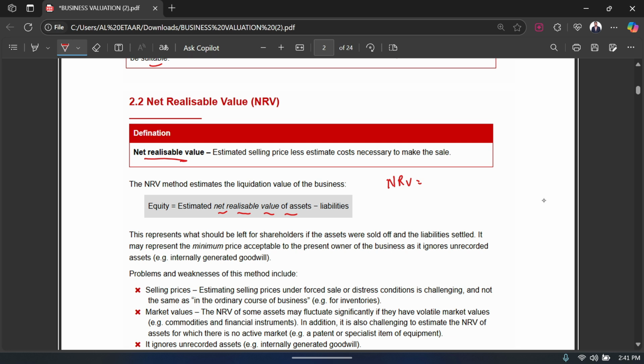NRV is basically the selling price minus any cost incurred to make the sale, right? So you just take the selling price and subtract from it any cost that might be incurred to make the sale, and once you do that, you have your NRV. That is exactly what's written over here: NRV is the estimated selling price less the estimated cost necessary to make the sale. Okay. So once you have your NRV of the assets, you subtract the liabilities from it, and that's how you get the value of the business or the equity. So this is the net realizable value method.